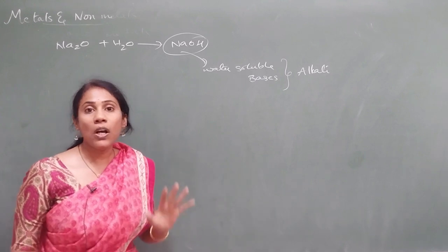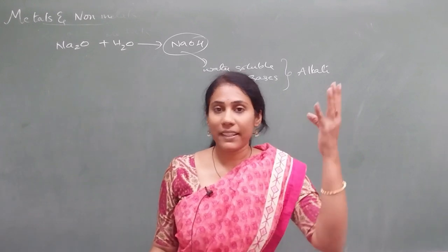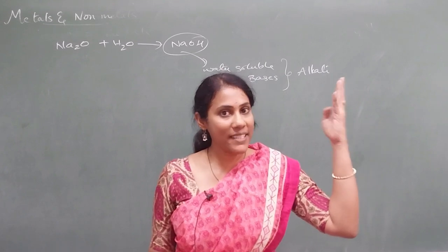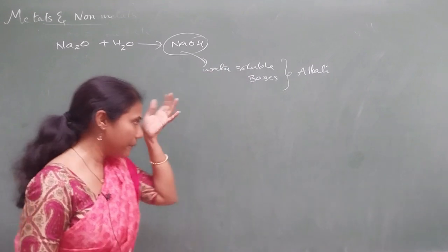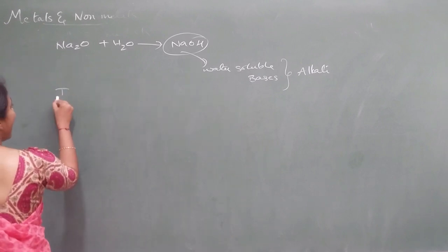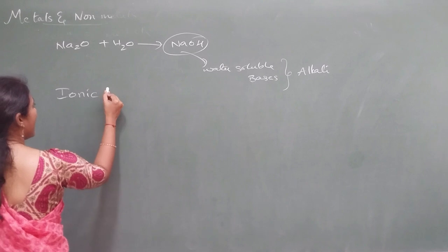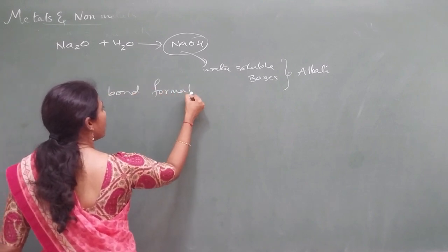Okay, so that is all about the chemical properties of acids. Two more properties are there: displacement reaction of acids with metal, which was discussed in the previous part. Okay, fine. And now the next important part is ionic bond formation, guys. Okay, so they will ask you about ionic bond formation.